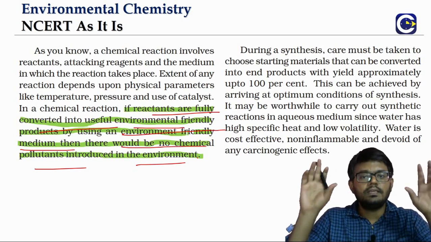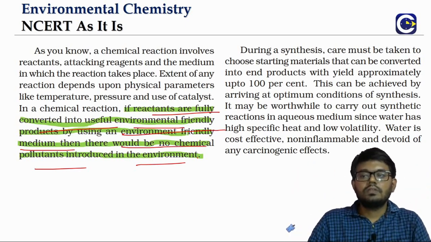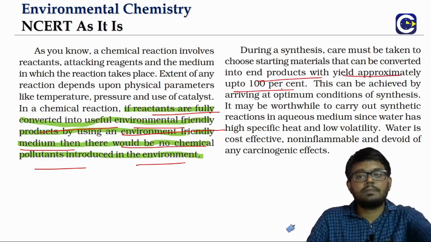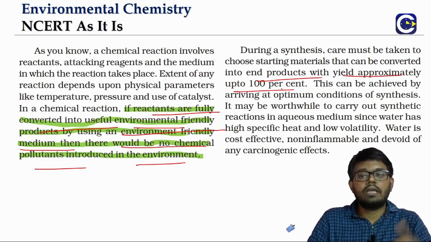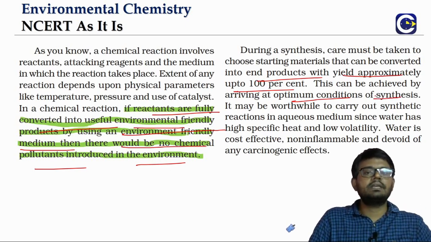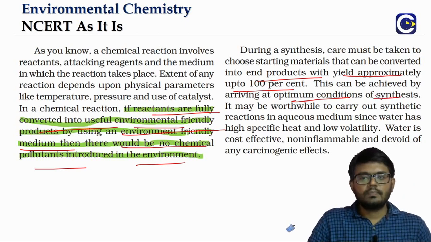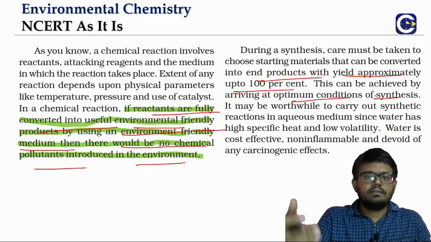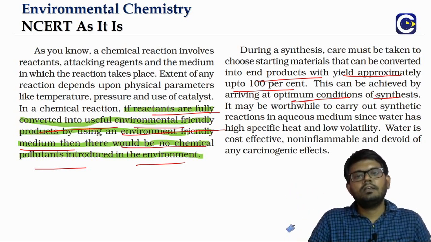That will be the ideal chemical reaction that we are looking for. Which means we are looking for end products coming up to almost 100% yield. For this, we need optimum conditions in terms of temperature, pressure and all these things that we have studied in equilibrium. But as you know very well, this 100% will not be possible. So wherever it is possible, try to minimize the effect of the wastes.